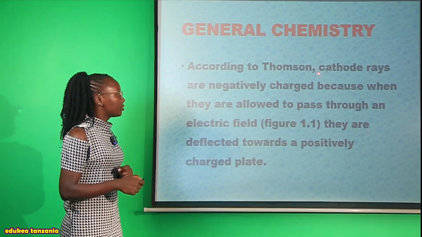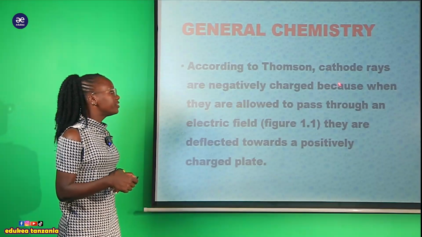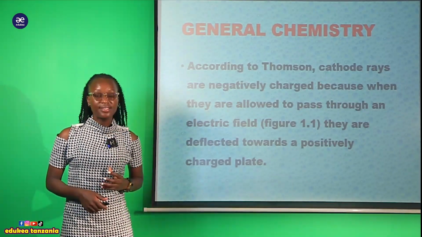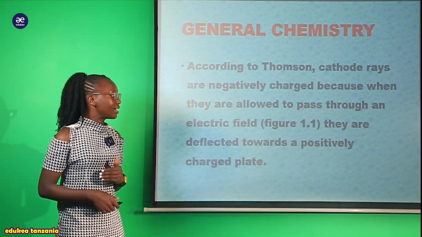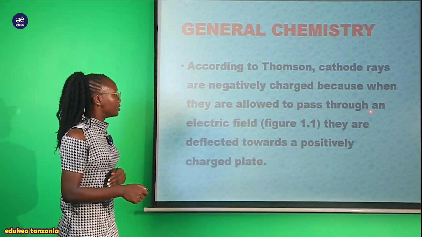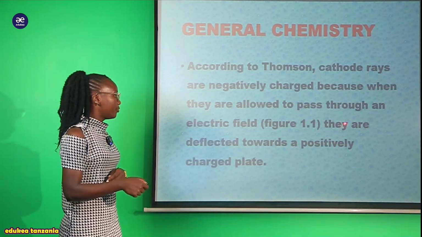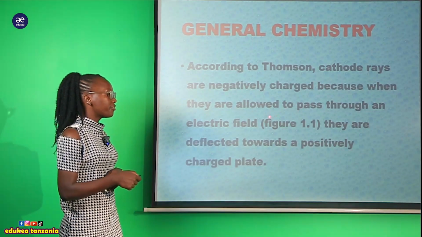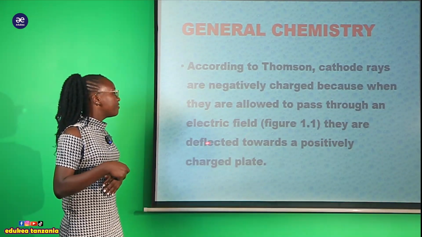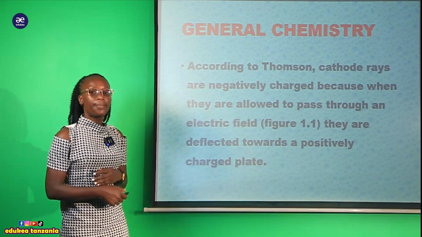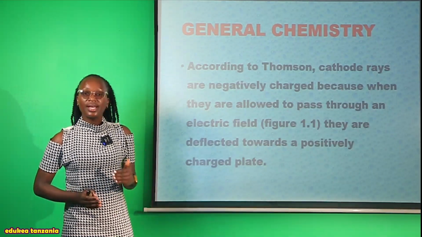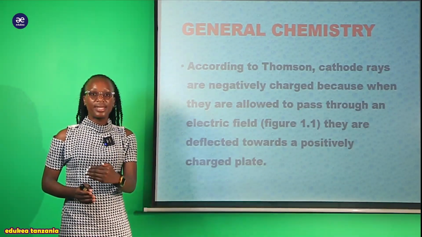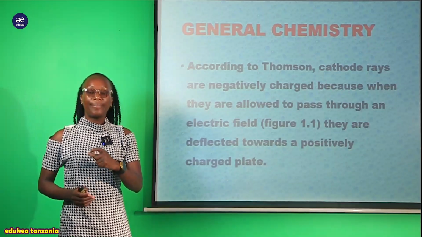So according to Thomson, cathode rays are negatively charged, because when they are allowed to pass through an electric field, as we see in figure 1.1, they are deflected toward a positive charge plate. When they were allowed to pass through the discharge tube, they were deflected directly toward the positive plate.